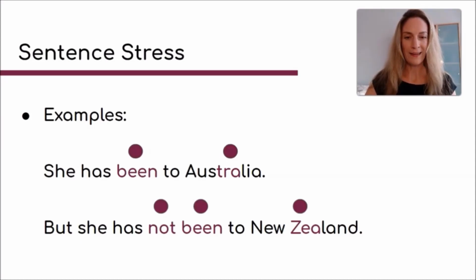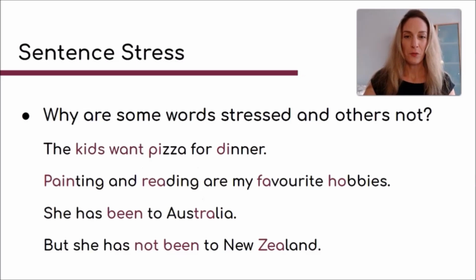Right, so why are these words stressed and not the other ones? What about she and to and but and has? Why are they not stressed, you might wonder? So I've got all the sentences here again. Have a quick read over them again and see if you can notice something in the stressed words. We had kids, want, pizza, dinner, painting, reading, favorite, hobbies. Then we had been, not, Australia, New Zealand. So all of those words, you can probably figure out already, most of them belong to the same word classes. And then others that are not stressed also belong to the same word classes.